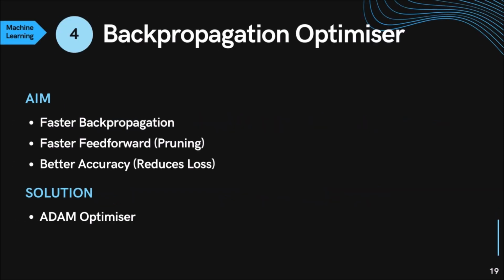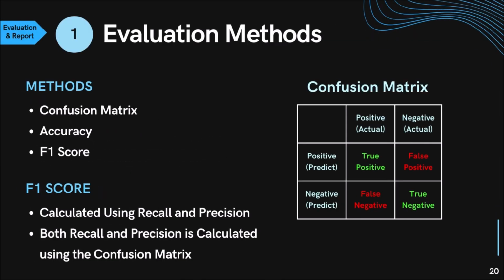The optimizer simply makes backpropagation and training faster. The Adam optimizer was chosen for my model, but in all honesty, stochastic gradient descent or even vanilla gradient descent would have worked. When we are done with explaining the choices made for the machine learning model, we are moving on to evaluation methods.